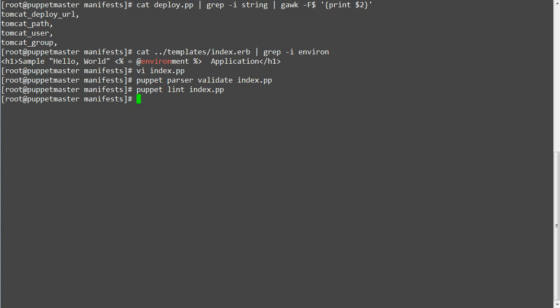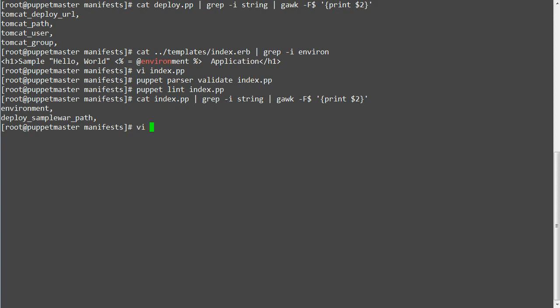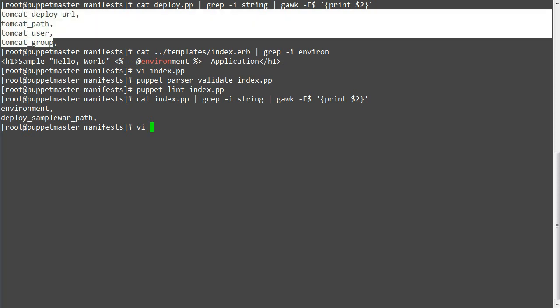So we have configured all the classes, so it's time to add values for the variables in the hiera.common.yaml file to separate the data from the code. This is why Hiera is used, to separate the data from the code for code reusability. Next grep the strings from the index.pp file using the egrep command and place all the strings in the hiera.common.yaml file.